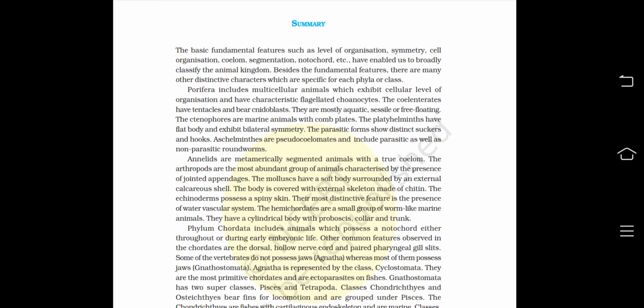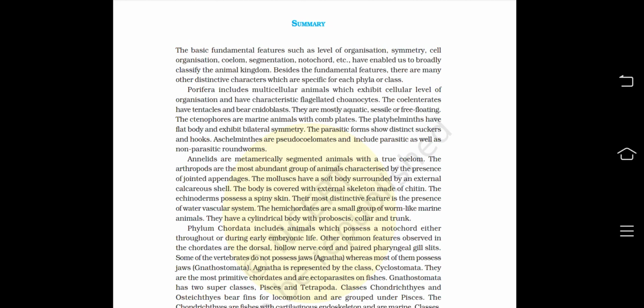As I always say, only reading NCERT is not sufficient for the NEET exam or any other exam you want to give. Sometimes what happens, few chapters have some different or distinctive points which are not present in the NCERT book or the normal reading chapter content, but they are present in the summary. So it's very important to read the summary as well. So please do watch these videos as well. I would make a different section for the summaries so you can go through the summaries as well.